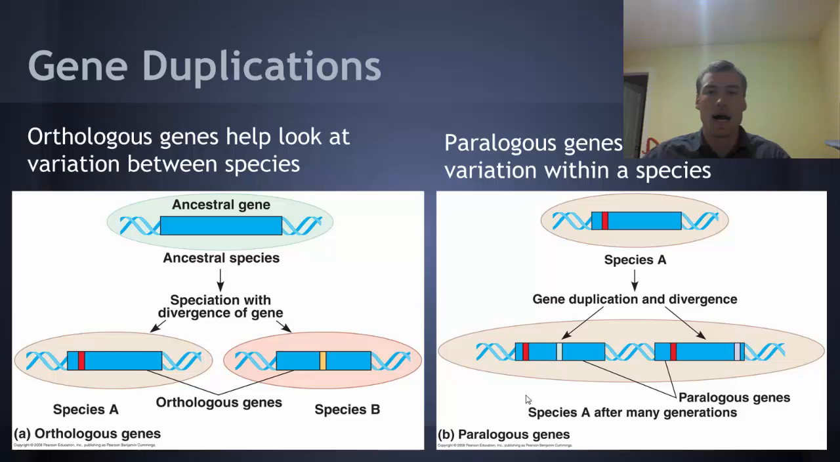Paralogous genes are ones that duplicate within a species. So instead of just having one of these genes, you now have two. And again, there are going to be mutations that occur in each of these genes that are different. And so we can use these to look at variation that is occurring within a species, and maybe even predict where some subspecies are, or if a new species is potentially going to occur, because you have different sets of paralogous genes within two populations.